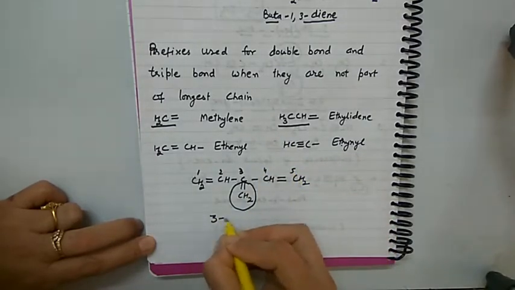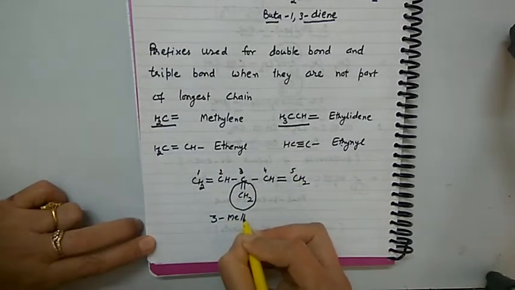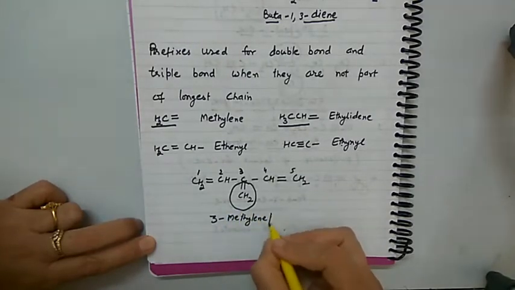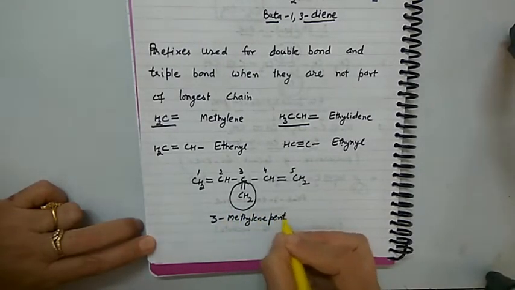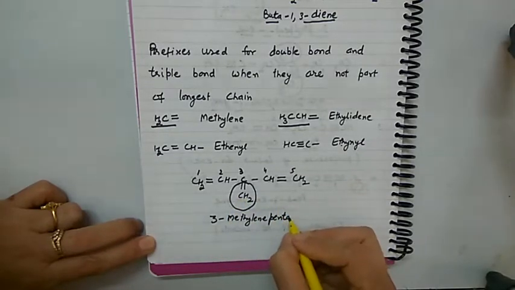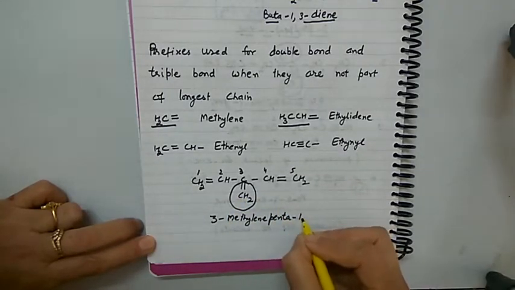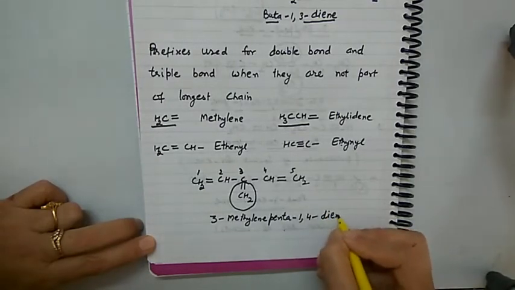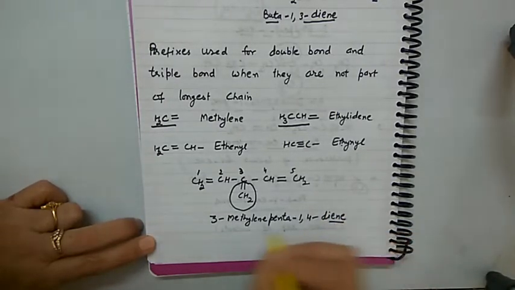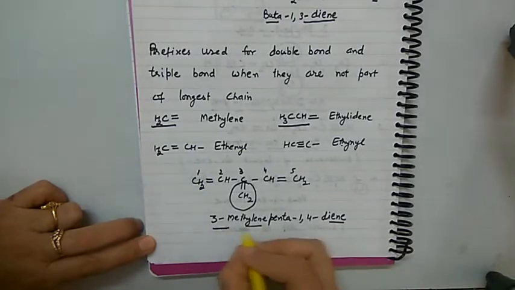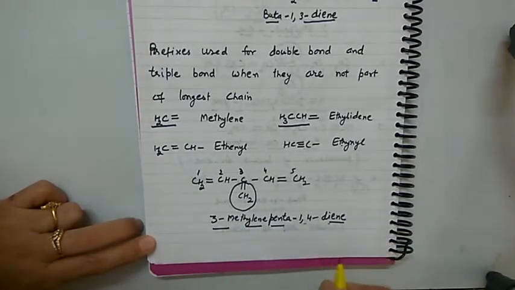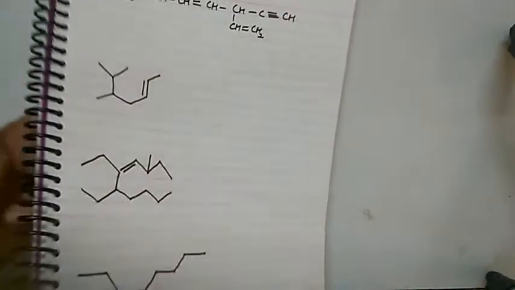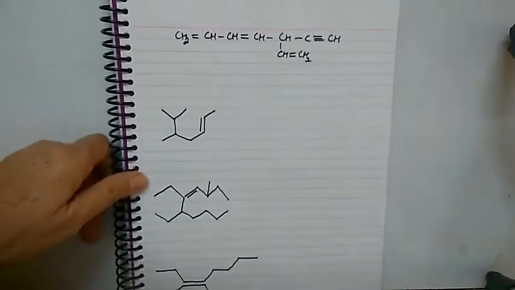We write it as 3-methylene, the substituent is written as a prefix. Now word root pent, as 2 double bonds are there, penta, position of double bonds 1, 4, 2 double bonds, di, and suffix for double bond ene: 3-methyl, 3-methylene, penta, 1, 4-diene. Let us take a few more examples which have been asked in competitive exams.